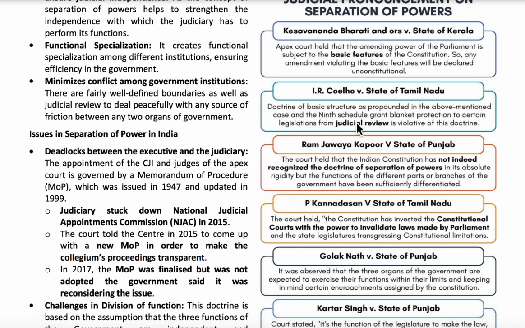Next is Ram Javaya Kapoor versus State of Punjab. In this case, the Supreme Court has stated that in our constitution, the doctrine of separation of power is not recognized, but the constitution has differentiated the three branches of the government. So the Supreme Court clearly stated that separation of power is not recognized, but the constitution has differentiated the three bodies.